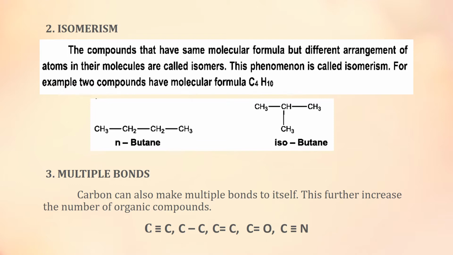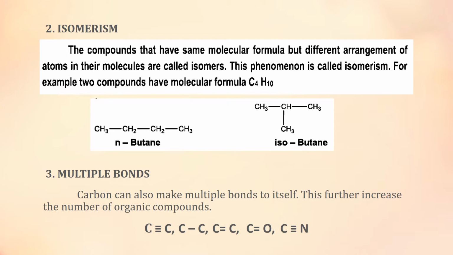One is n-butane, in which all the carbon atoms are attached to one another in the form of a straight chain. And the second is isobutane. In isobutane you can see that one carbon is attached to the central carbon atom in the form of a branch. These are two different arrangements for the same compound. This phenomenon is called isomerism.